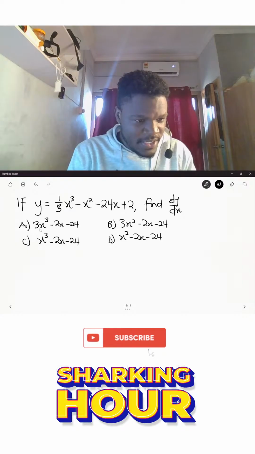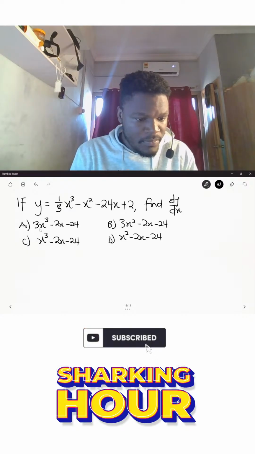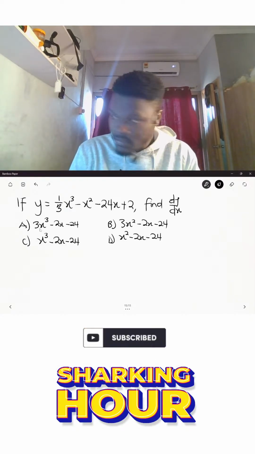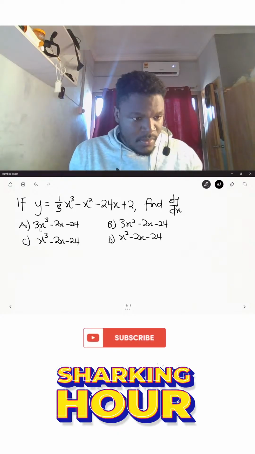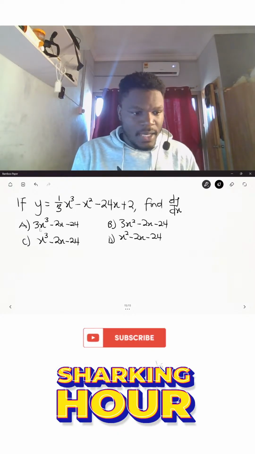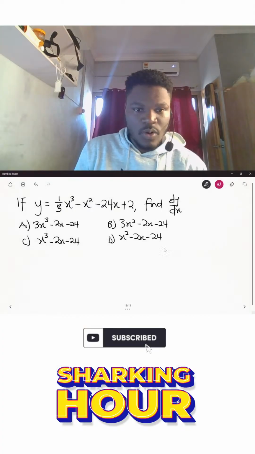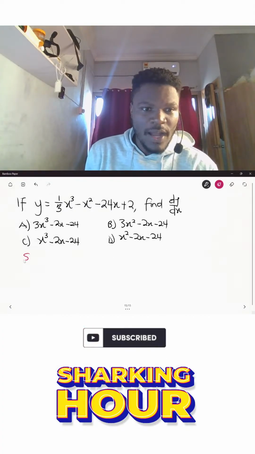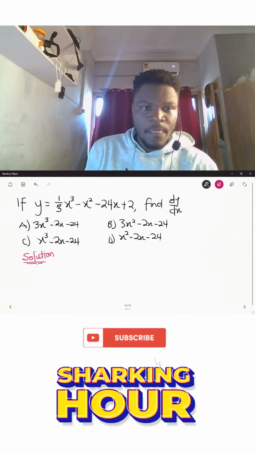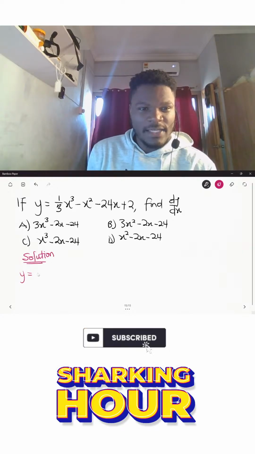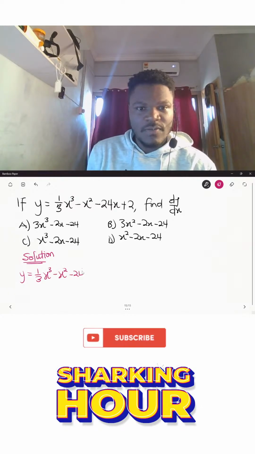Anyone with an answer for us? Okay, so let's go ahead and look at the solution to this problem together. So over here, this is what we will have. So if this is the expression y is equal to 1 over 3 x cubed minus x squared minus 24x plus 2. Are we okay?